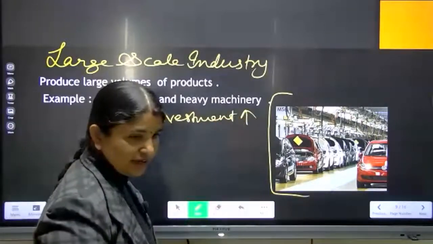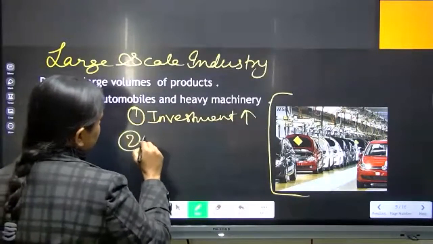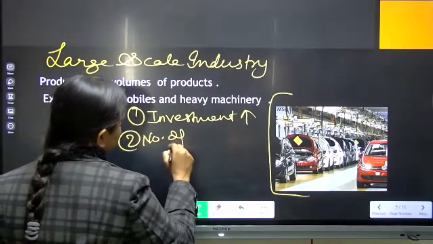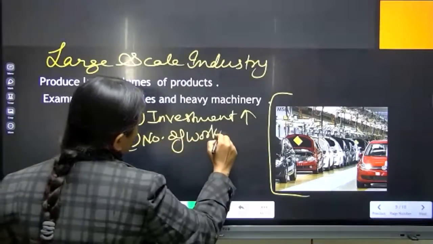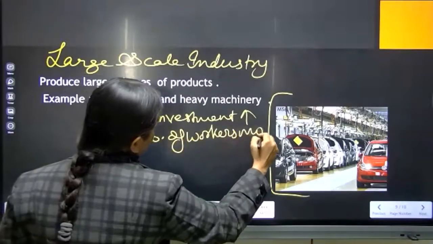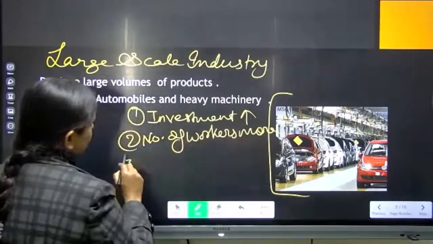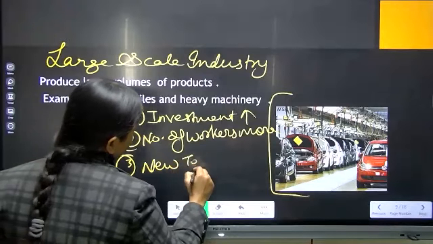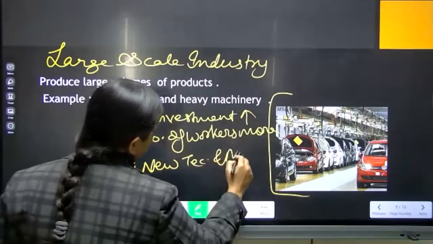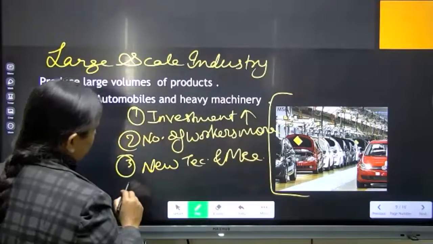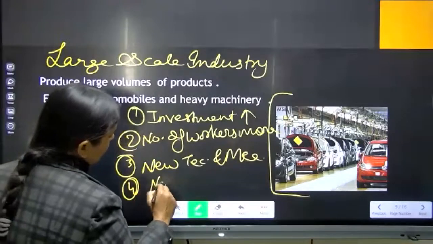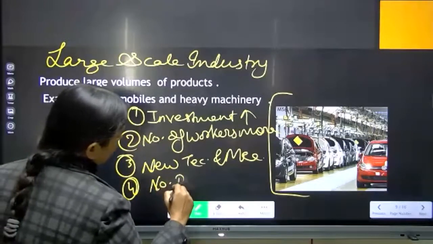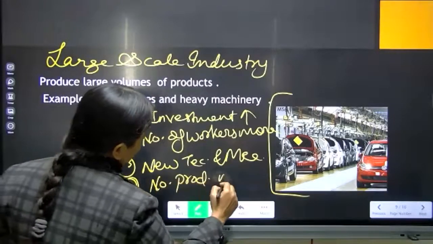Second, number of workers will be more. And third, they will use new technologies and machineries. And fourth, number of production should be more over there.